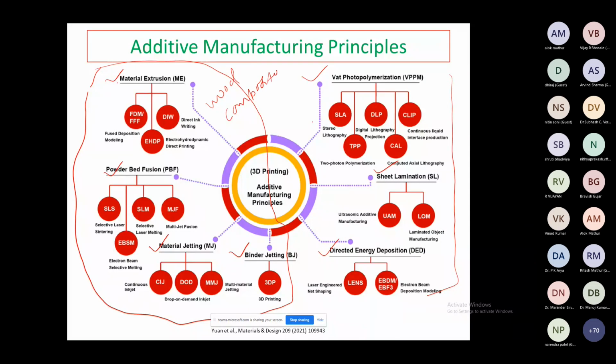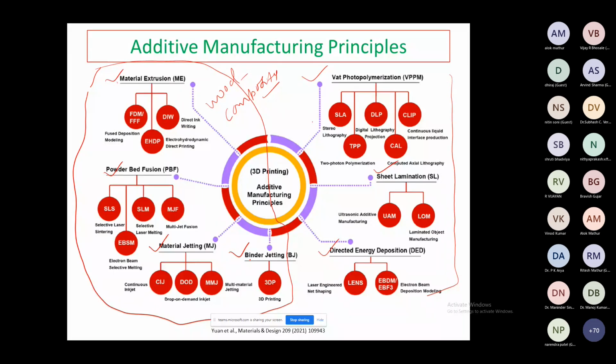We'll try to discuss the different processes you already know. Material extrusion includes fused deposition modeling, direct ink writing, and electrohydrodynamic direct printing. We'll not cover all of these, but at least one basic one in each. Material extrusion, powder bed fusion, material jetting, and binder jetting will be covered one by one for the development of composite materials.